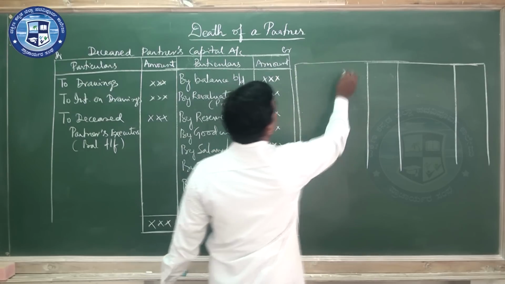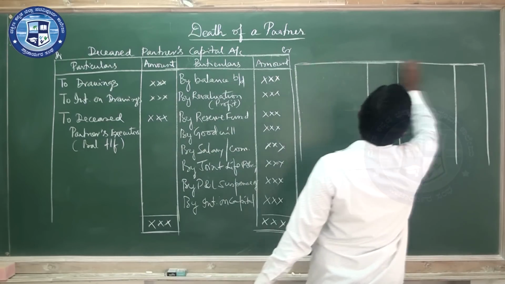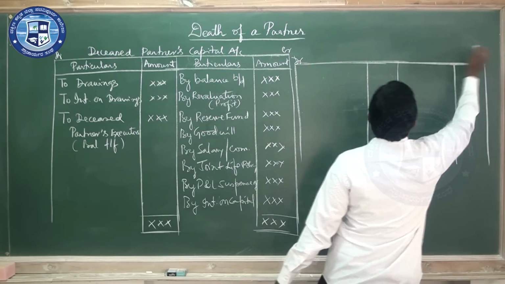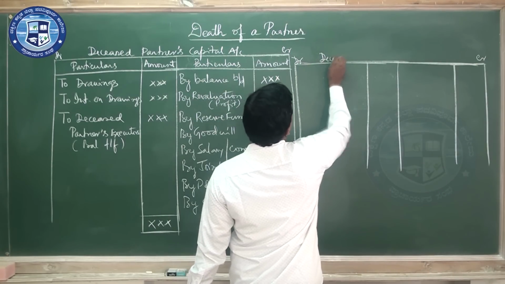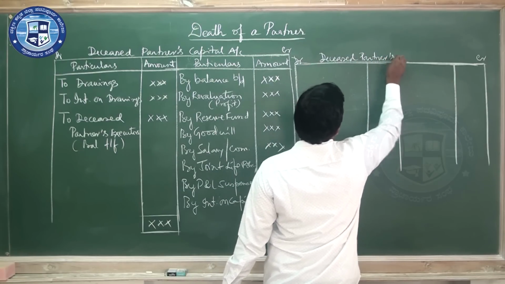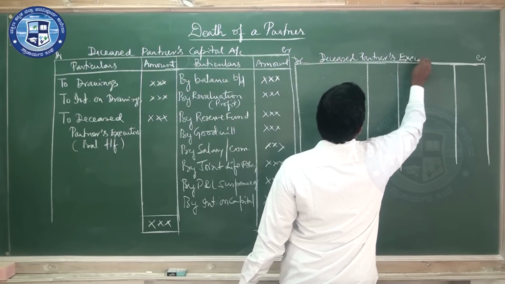So right here, same way, debit and credit, right? Deceased partner's executors account.